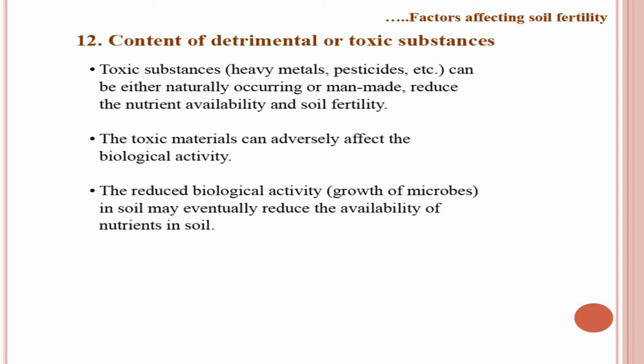Content of detrimental or toxic substances. Many times certain toxic materials like heavy metals, pesticides can reach our soils, even polythene can reach our soils. So, they are going to deteriorate the soil fertility. The toxic material can adversely affect the biological activity. The reduced biological activity, growth of microbes in soil may eventually reduce the availability of nutrients in soil.